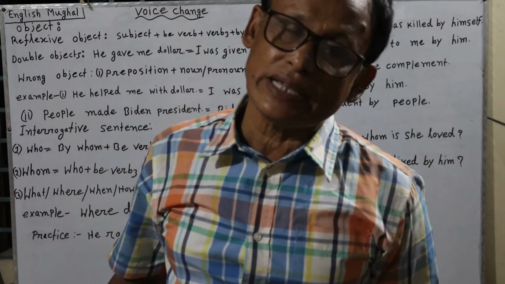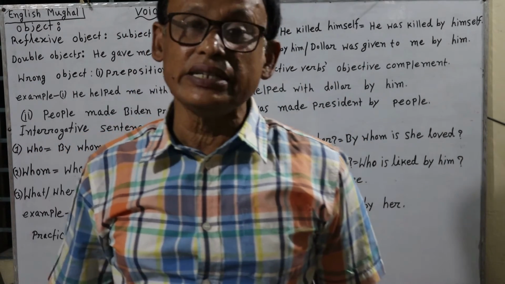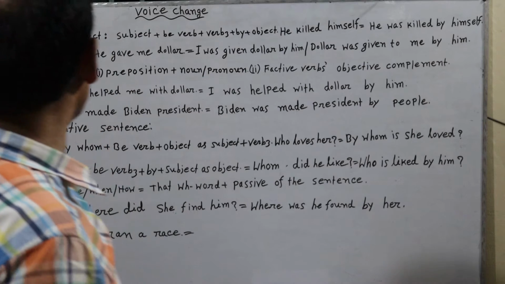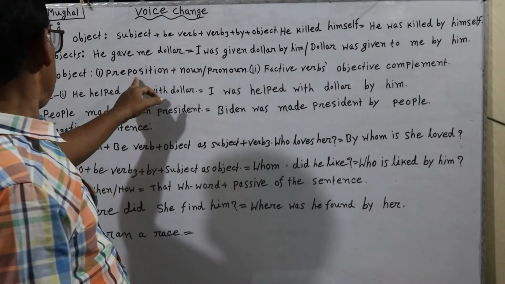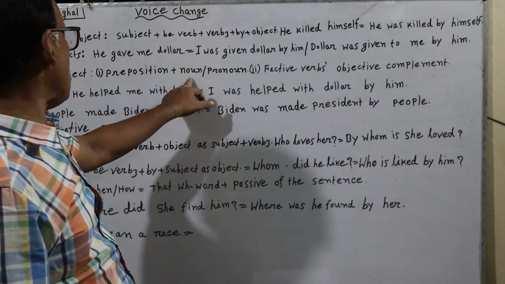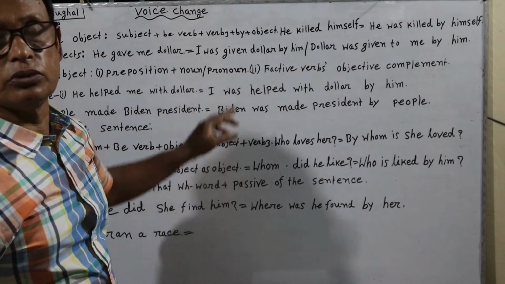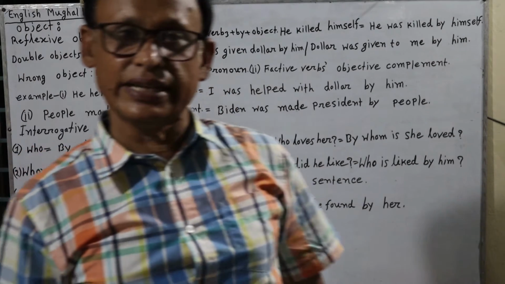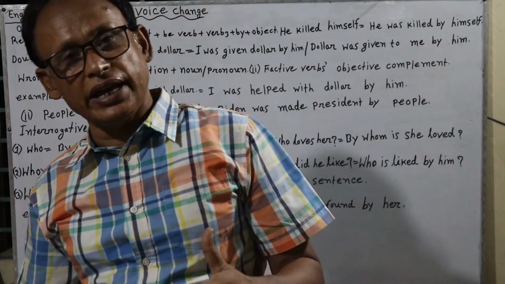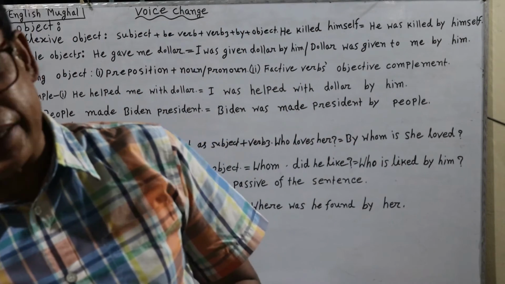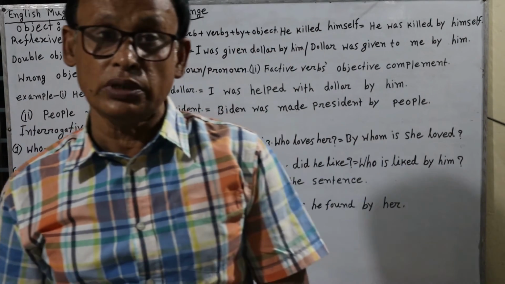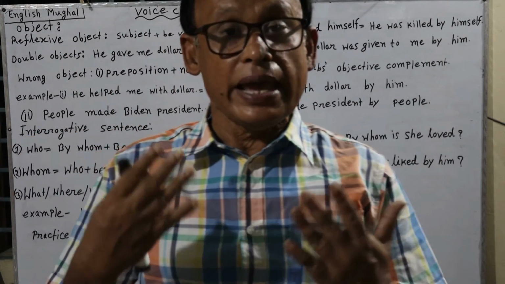There are some wrong objects. They look like objects, but they are not objects. Such kind of objects are preposition plus noun or pronoun. There are some sentences which have an object and also a noun or pronoun, but this noun or pronoun takes a preposition before it.